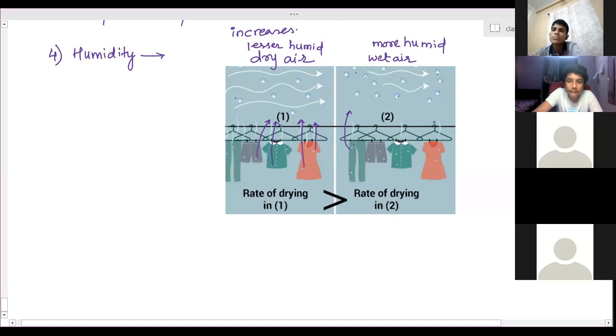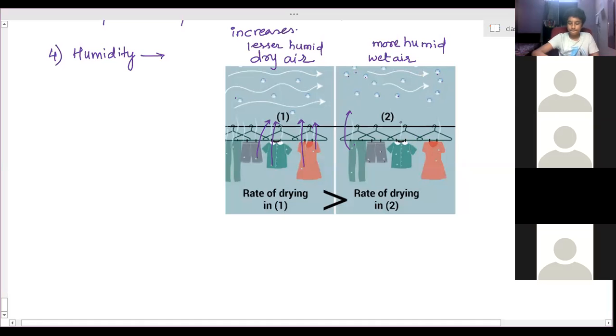So if the air is wet, that is more humid, then the rate of evaporation decreases. Clear? So therefore, in rainy season, the clothes won't get dried easily.